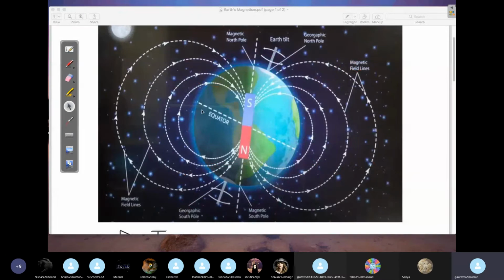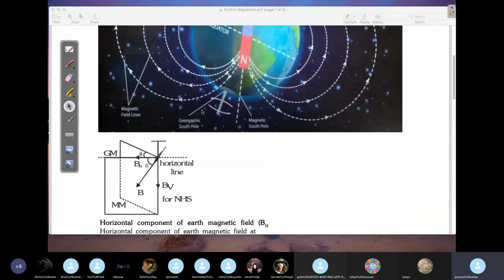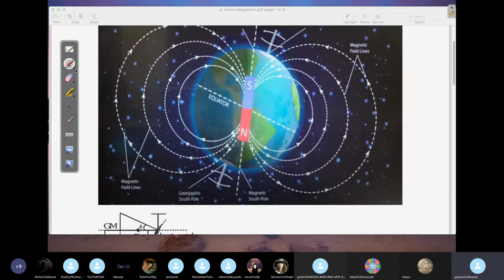Okay. So this is what you have here. Now you can see here a very famous question they ask in your basic objective papers. If I tell you about the equator, let's say this is the magnetic equator, and I ask you what is the dip value at the equator, you can see that at this point the horizontal is parallel, and the net magnetic field is also pointing in the same direction. So your dip angle will become 0 degrees.